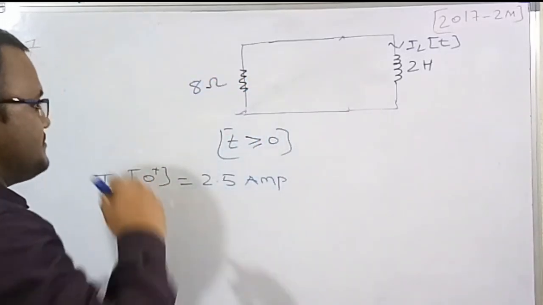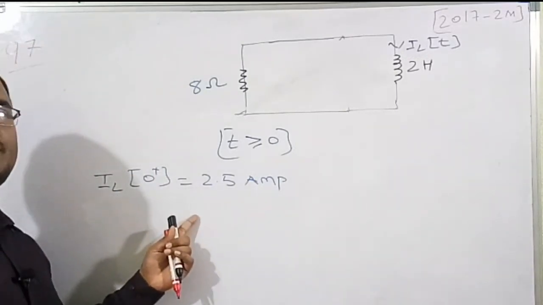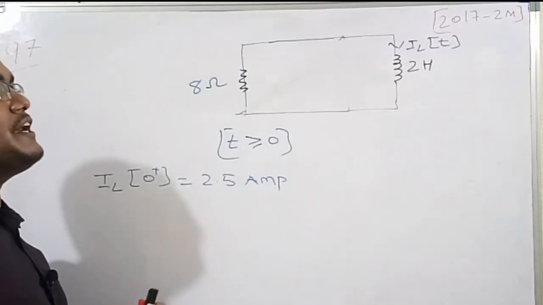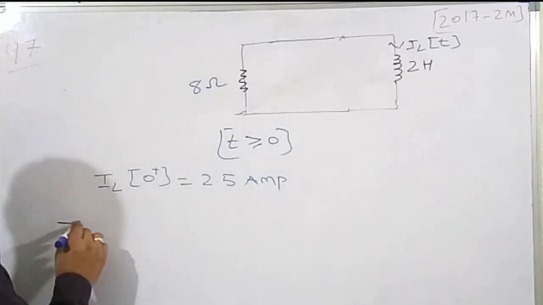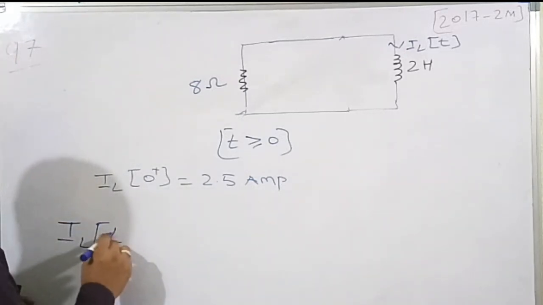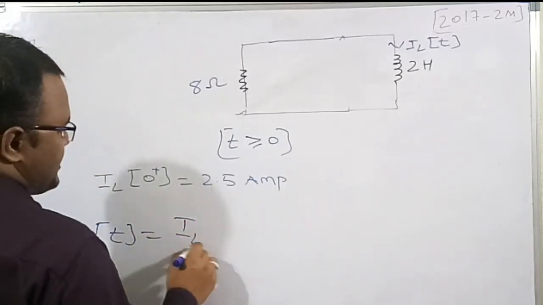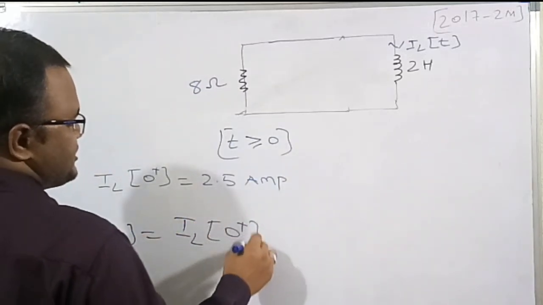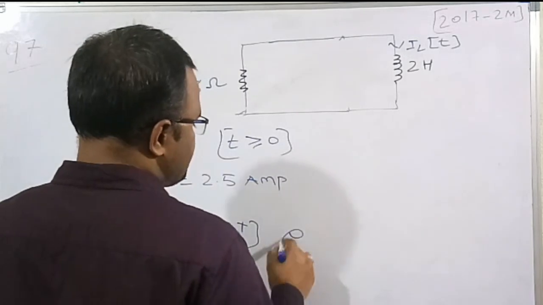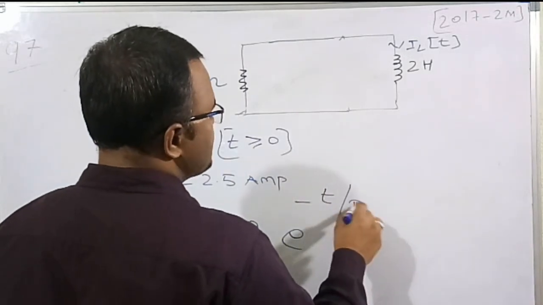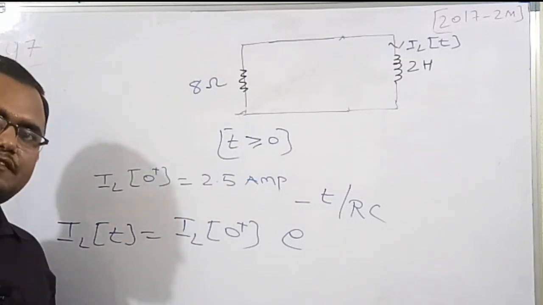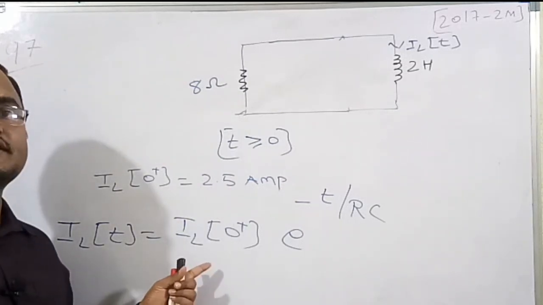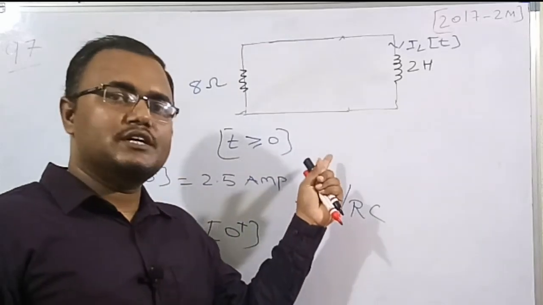So the initial value of the inductor current is 2.5 ampere. Now we need to find the current in the inductor at t greater than or equal to 0. The general expression is IL of t is equal to the initial value, IL of 0 plus, times exponential e to the power of minus t by RC. This is the expression which I am going to derive in my theory classes, when the supply voltage is 0.